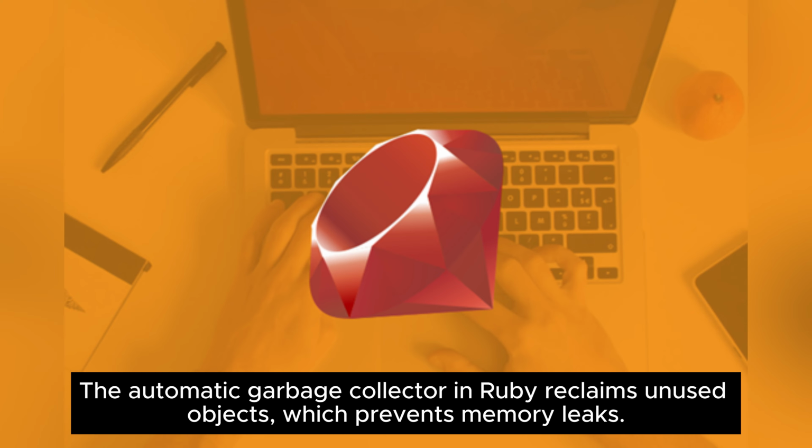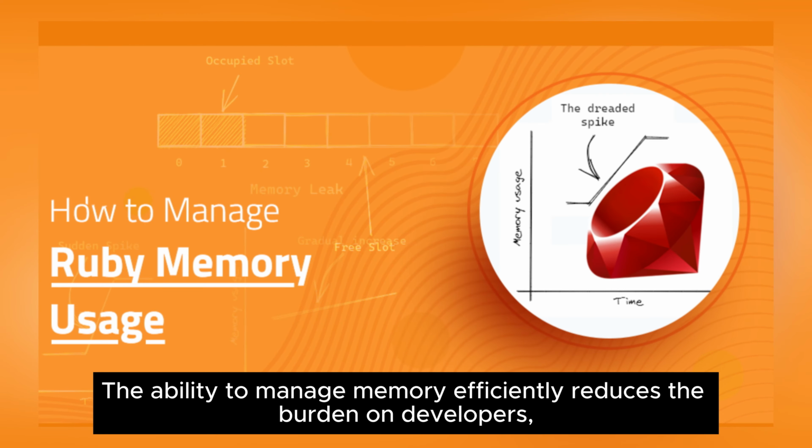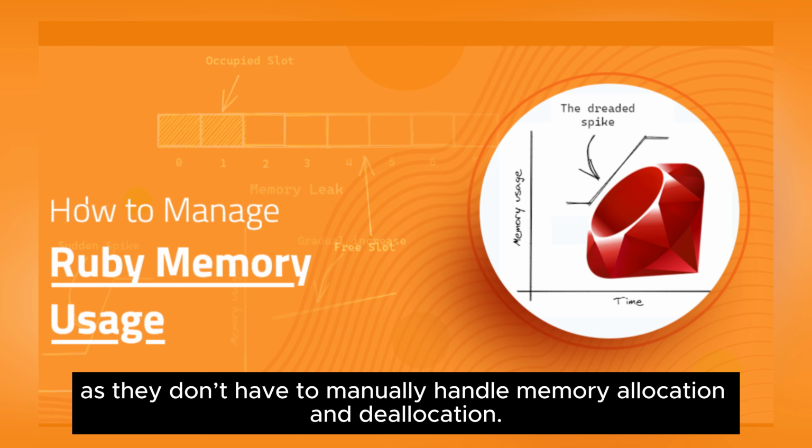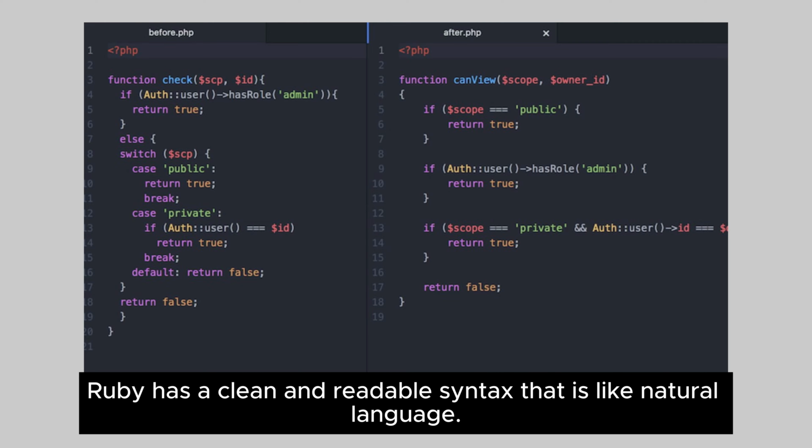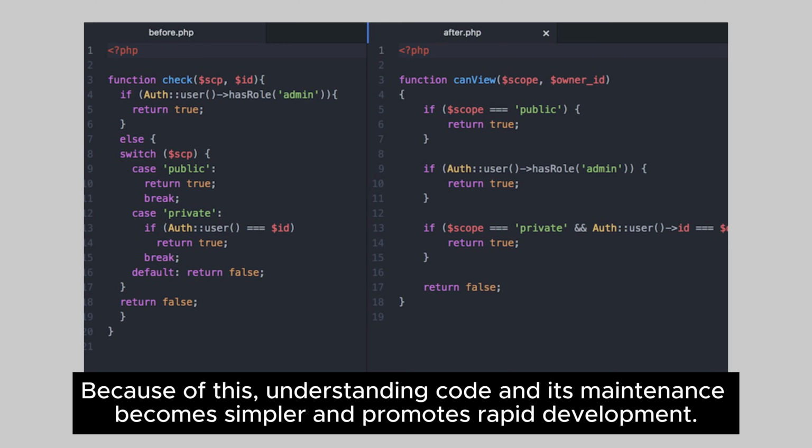Garbage collection. The automatic garbage collector in Ruby reclaims unused objects, which prevents memory leaks. The ability to manage memory efficiently reduces the burden on developers, as they don't have to manually handle memory allocation and deallocation. Readable and expressive. Ruby has a clean and readable syntax that is like natural language. Because of this, understanding code and its maintenance becomes simpler and promotes rapid development.